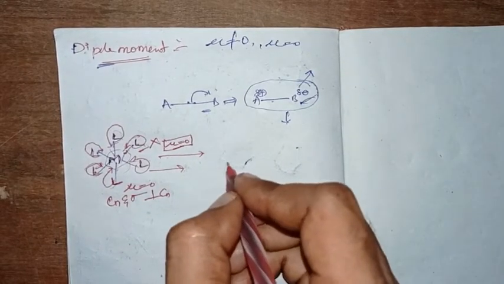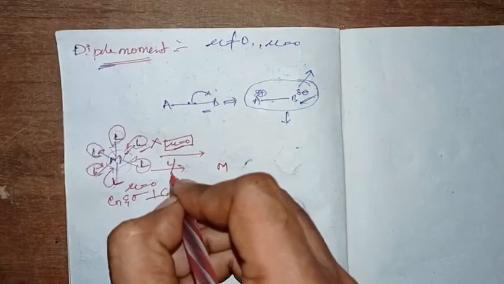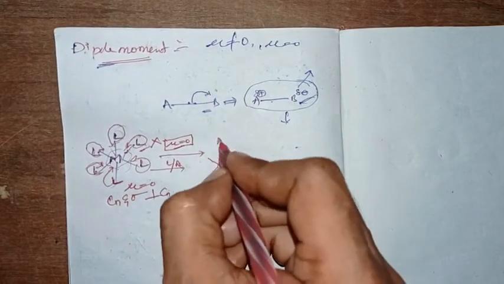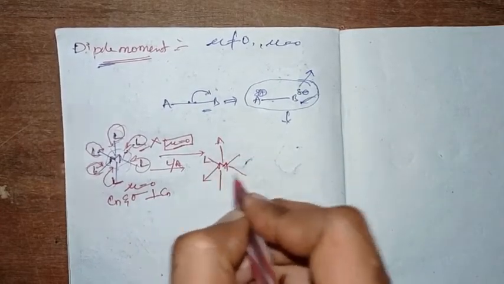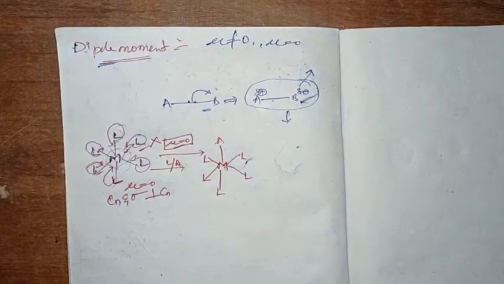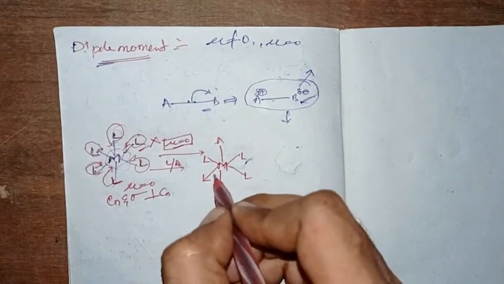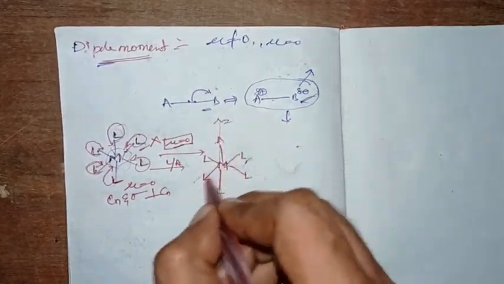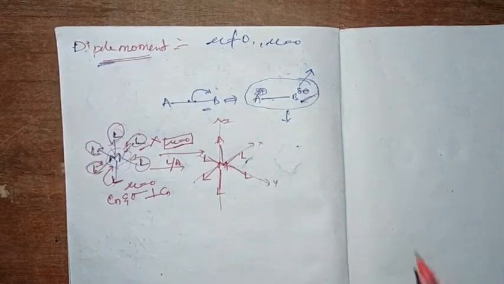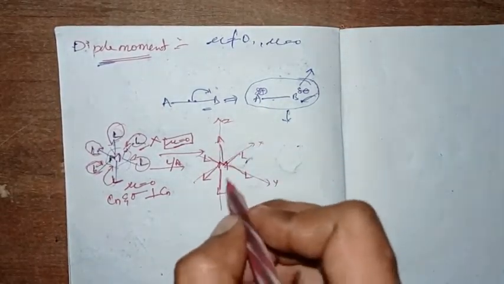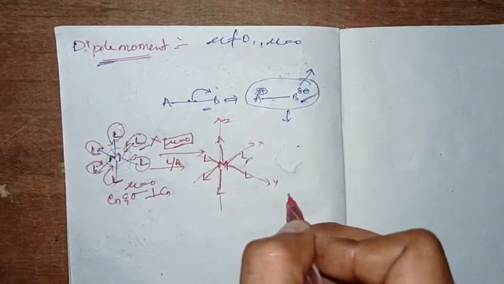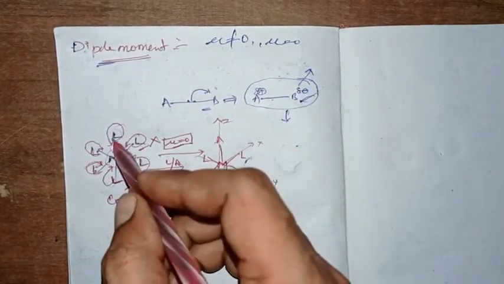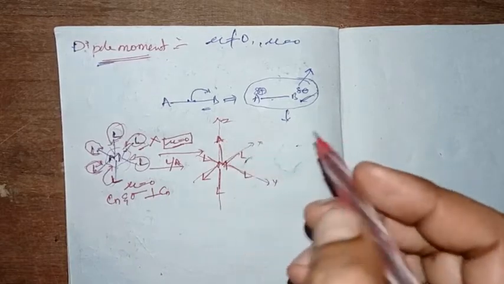Now when one of the ligand sites is substituted with some other ligand A, suppose one of the L ligands is substituted with A, what happens? This is a Z-oriented ligand site, this is X, this is Y. It is a three-dimensional octahedral structure. In the X orientation there will be two ligand sites, in the Y orientation there will be two, and in the Z orientation there will be two. In the Z orientation, one of the L ligands is substituted by A.